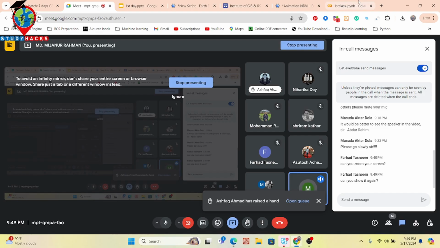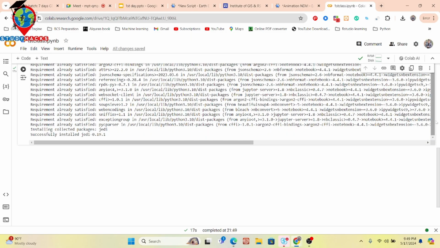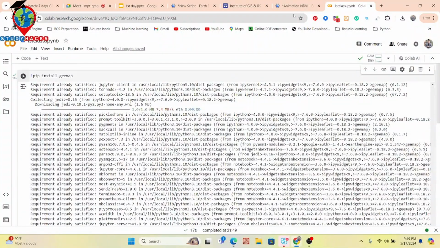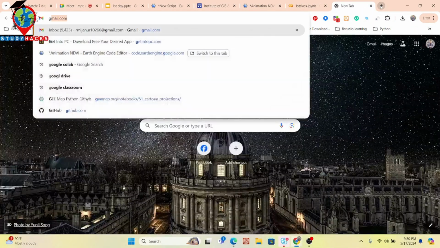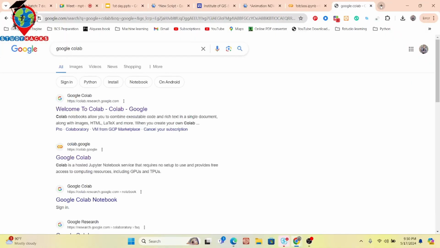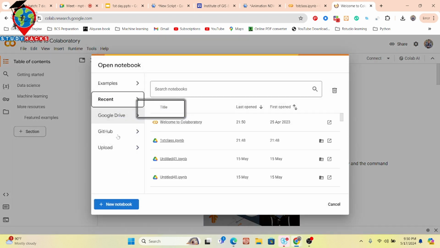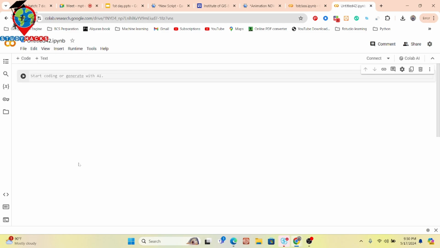Okay, so first of all, you simply go to Google Colab and search. You can also get the recorded class, no problem, so we can simply recap again. Just go to Google Colab, and you can see the new notebook. Click here, and it will open the Google Colab code editor. In this code editor, you can install the geemap package. Suppose I rename it; you can put any name. I put the file name first class.